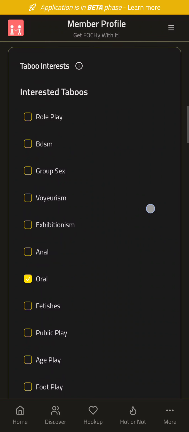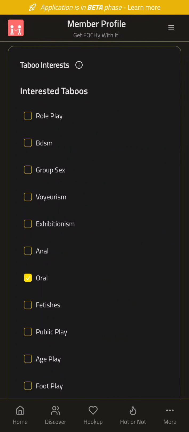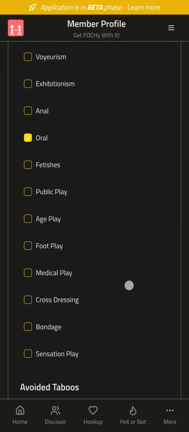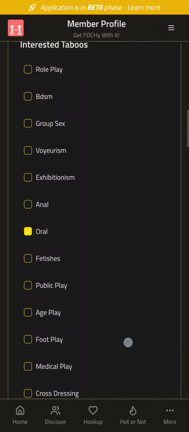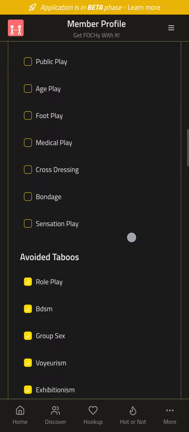Taboos and interests. These are the things that you either A, do, or B, would like to do, or C, wouldn't mind doing. You're not against it. You go through there and select the ones that you're okay with, basically.